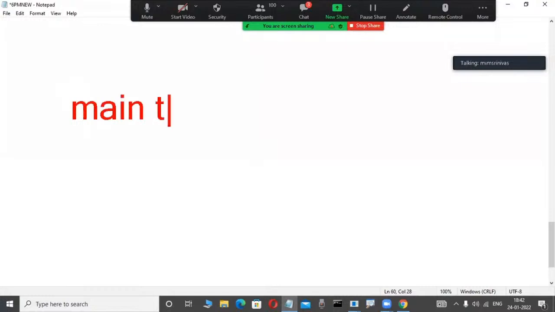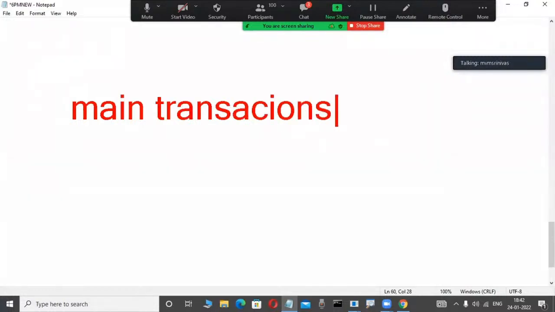Main transactions are stored in a what? Master table. Very, very, very important. Main transactions are stored in a where? Master table.